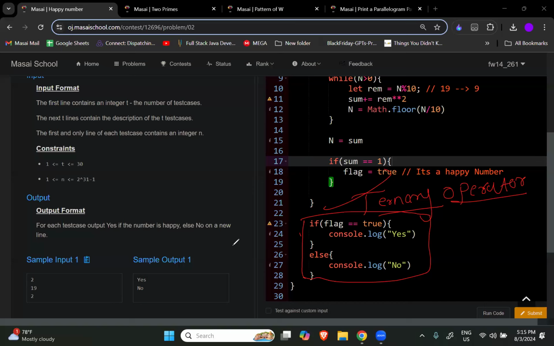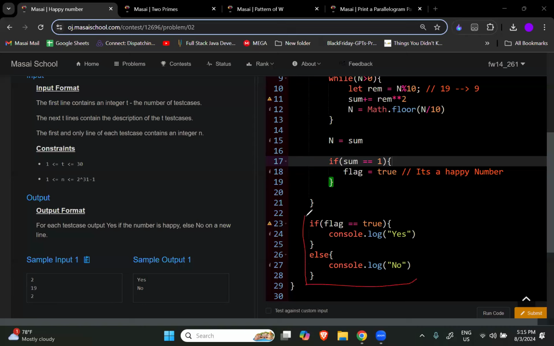Moving ahead, the majority of the things you should write in ternary operator. Ternary operator, we can make the code smaller, right? Now, come on, tell me, make this small. Yes, we save the time.